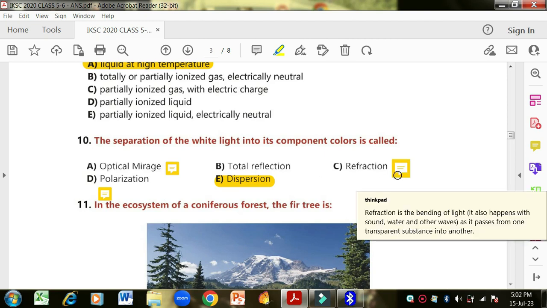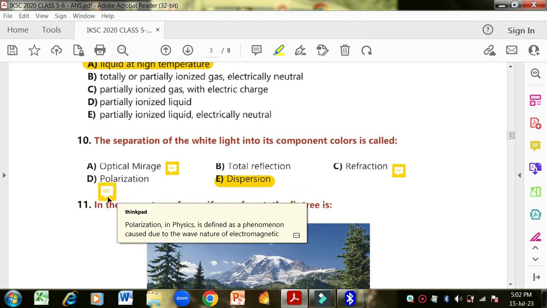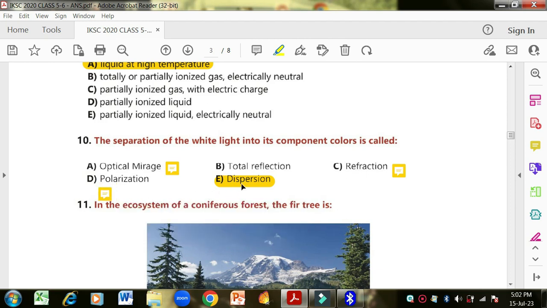Refraction is the bending of light. It also happens with sound, water and other waves as it passes from one transparent substance into another. Reflection is when the light is bounced back, but refraction is when it passes from one medium into another. That is called refraction. Then what is polarization? Polarization in physics is defined as a phenomenon caused due to the wave nature of electromagnetic waves. Okay, then dispersion.